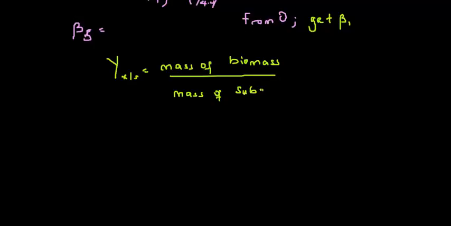In one of the videos I explained that yield is how much of the biomass you were able to get from the substrate. It's more like a relationship. If your yield was 0.5, that means for every 0.5 grams of biomass, I used up 1 gram of the substrate. You can call it product over reactant, because the biomass is the product and the substrate is a reactant.